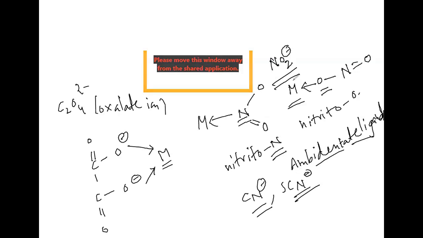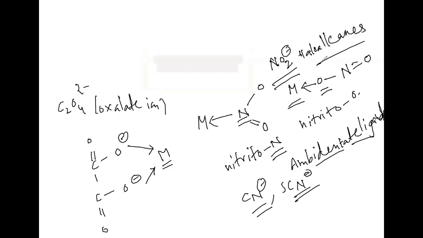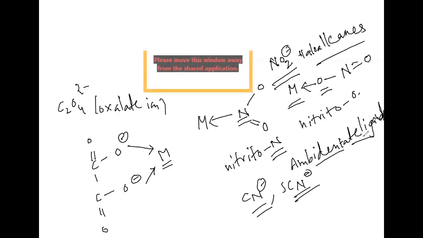If you use the same molecules or ions in haloalkanes and haloarenes, what we can call them is ambidentate nucleophiles.